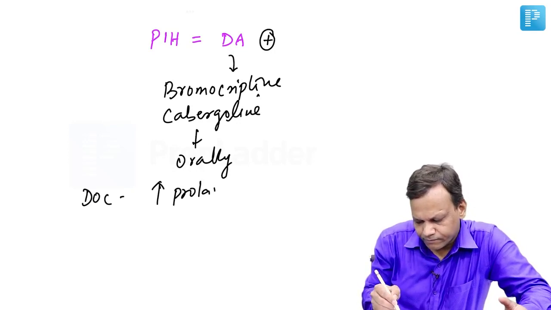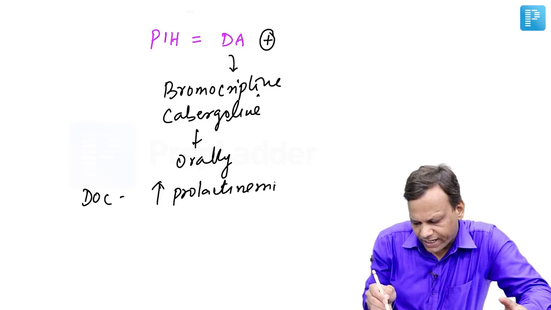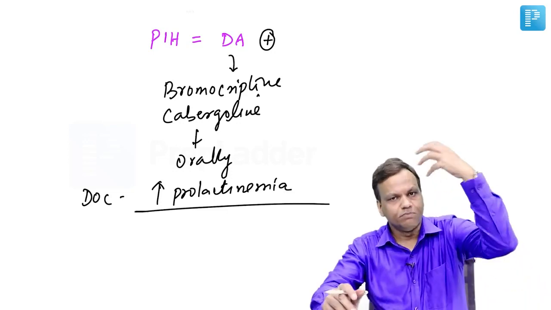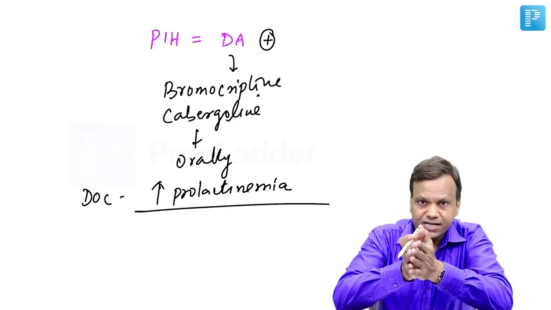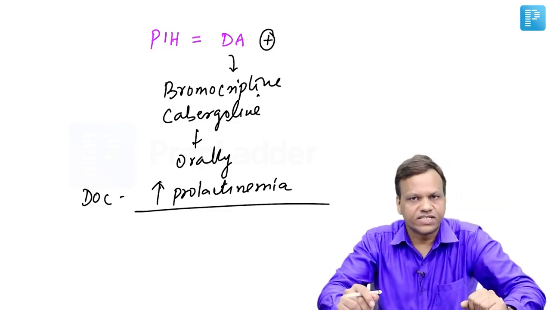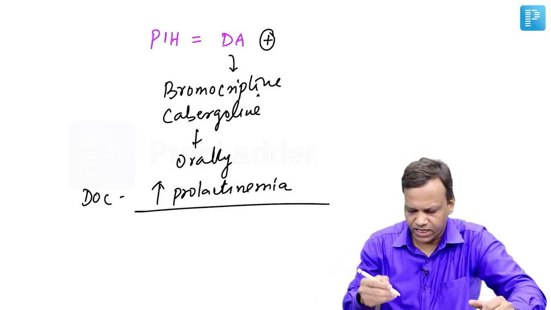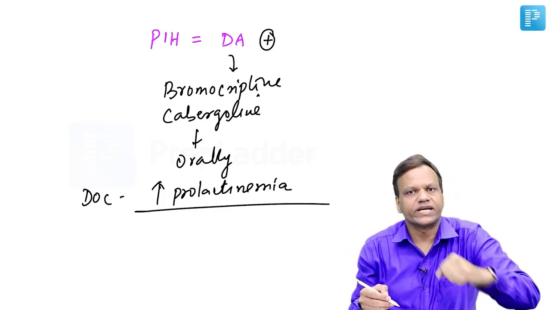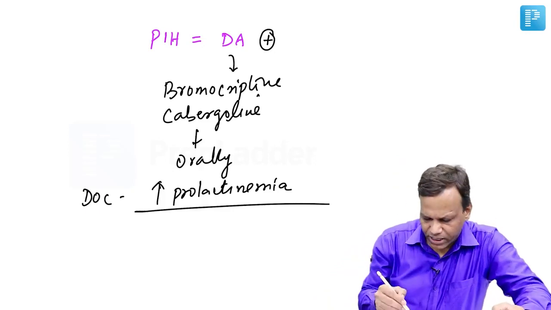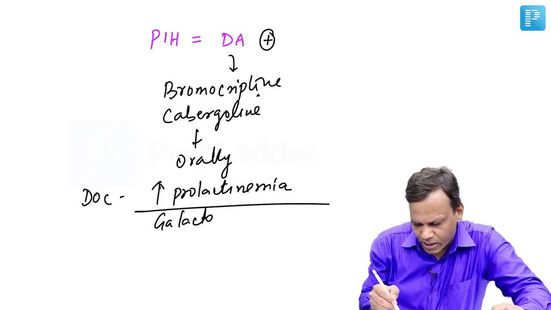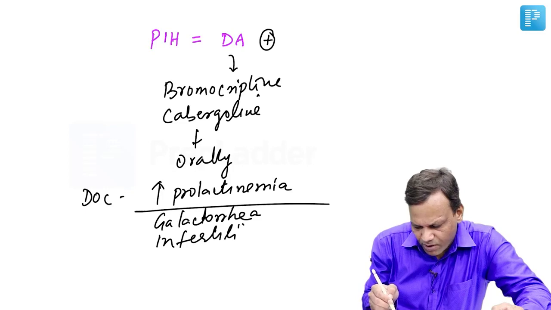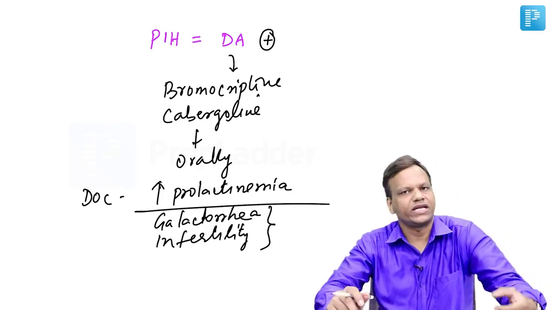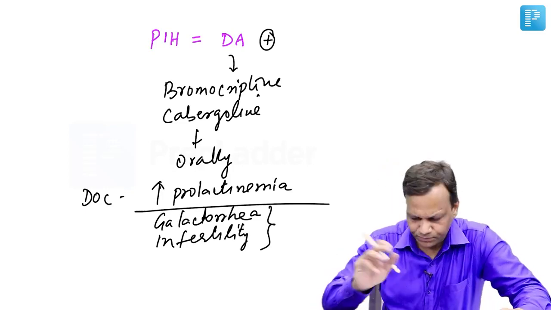hyperprolactinemia. Remember, if there is a prolactin secreting tumor in the pituitary, then first we can try to manage with the drugs, but definitive treatment obviously is surgery. If the patient does not want surgery, we can give bromocriptine like drugs to treat hyperprolactinemia. So they can be used for treatment of galactorrhea also, and infertility due to hyperprolactinemia. So remember, only when it is due to hyperprolactinemia we can use them. Okay, so that is about the anterior pituitary.